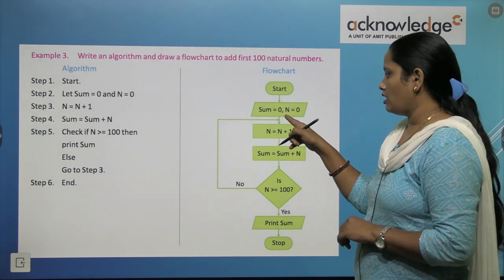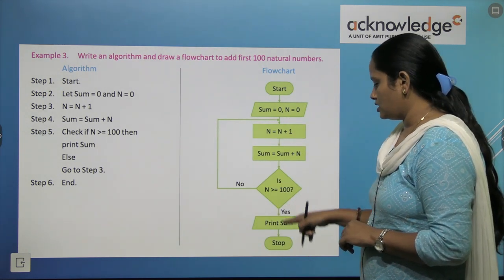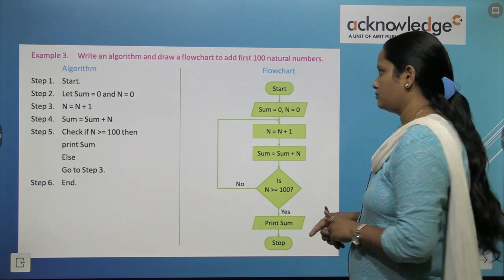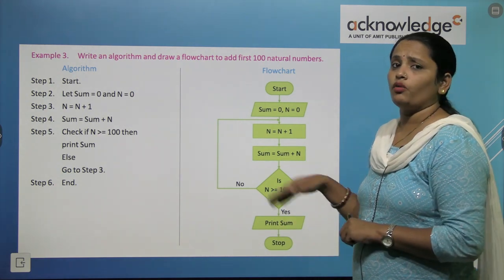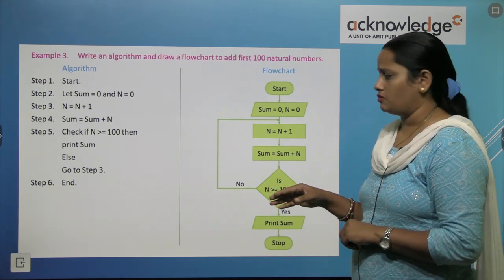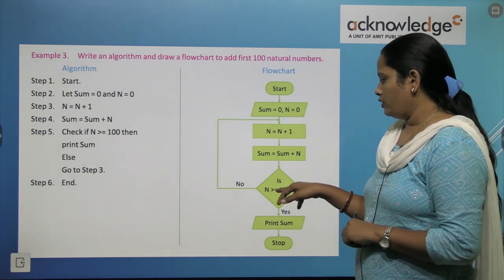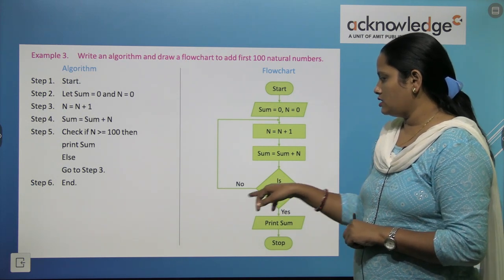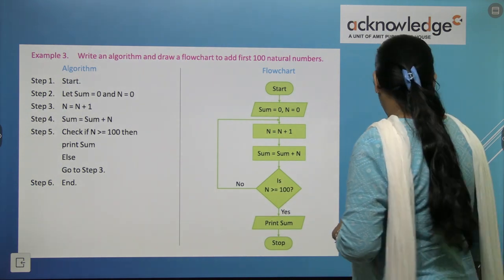If no, then we have to go to this, and if it is yes, then we have to print the sum. So we are calculating number by number. First number 1 comes, then 2 comes, then 3 comes. So that's why if it is lesser than this, then it is going again.